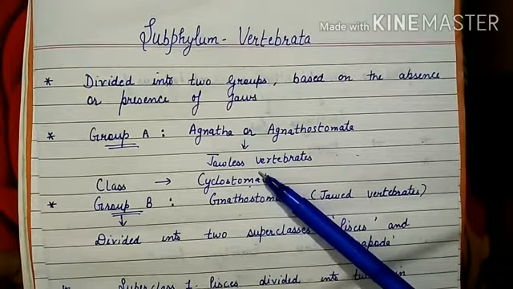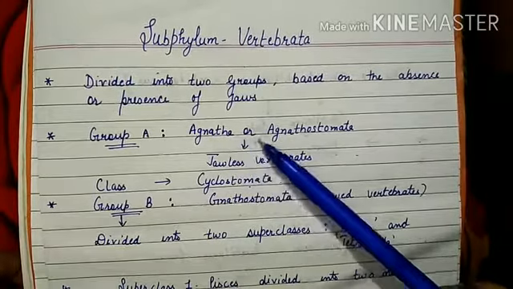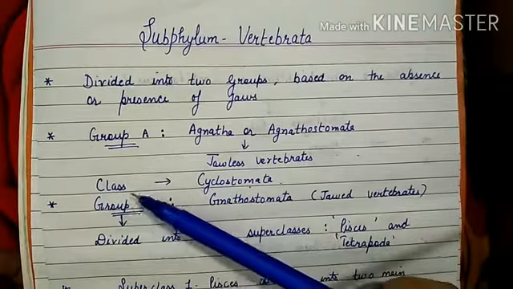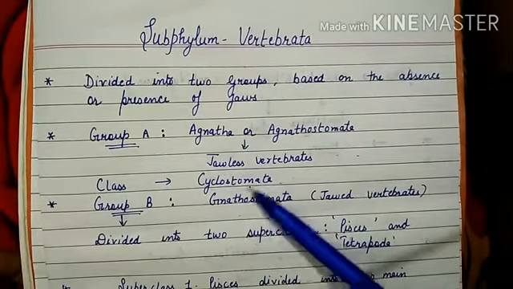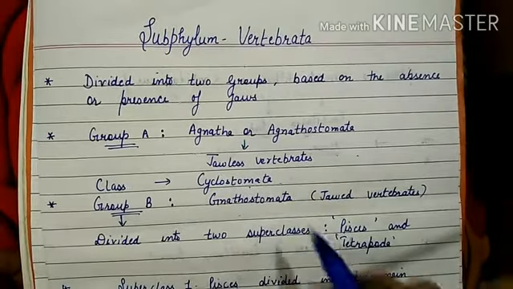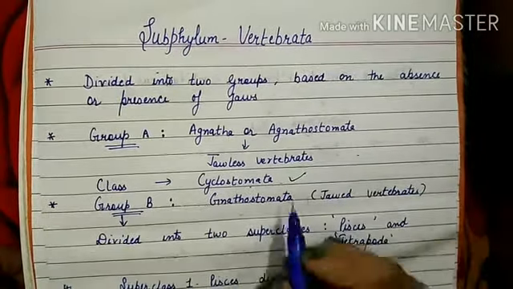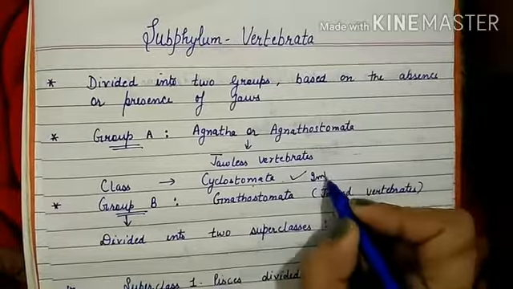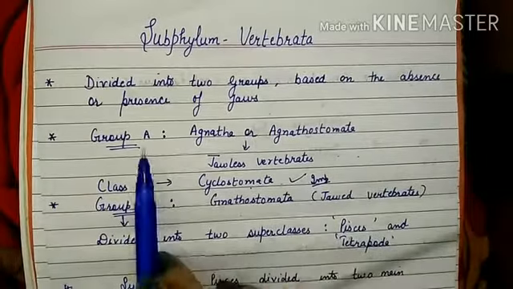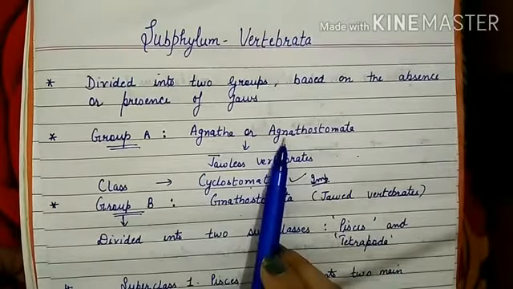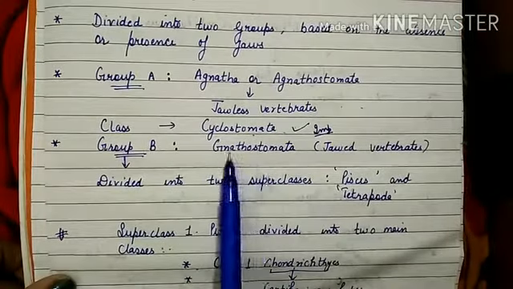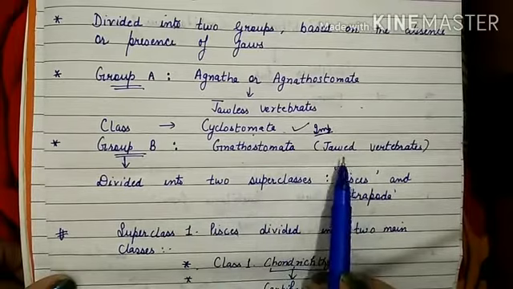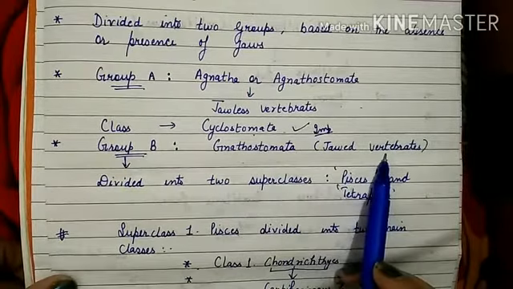So jawless vertebrates or Agnatha are in group A, and in this group A there is a class named Cyclostomata. You have to remember the name of this class, that is Cyclostomata, and it is under group A, that is Agnatha or Agnathostomata. Then there is a group B, named Gnathostomata, and it includes jawed vertebrate animals.